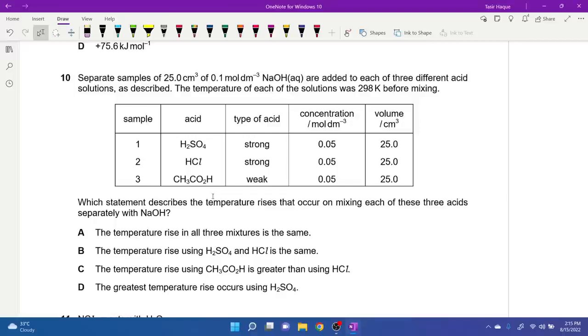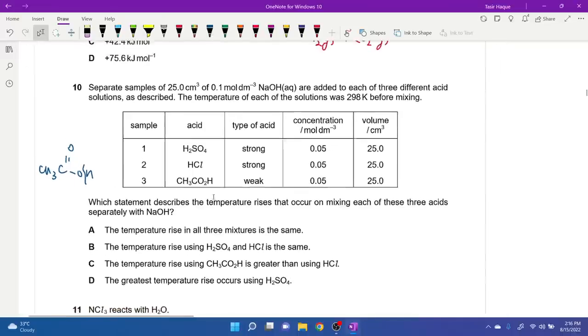Basically, weaker acids do not release as much heat because some energy is lost in breaking the bond. We need to ionize it, CH3COOH. We need to break this bond. It doesn't want to break, so some energy is required to break it. So clearly, the rise won't be that high for CH3CO2H.